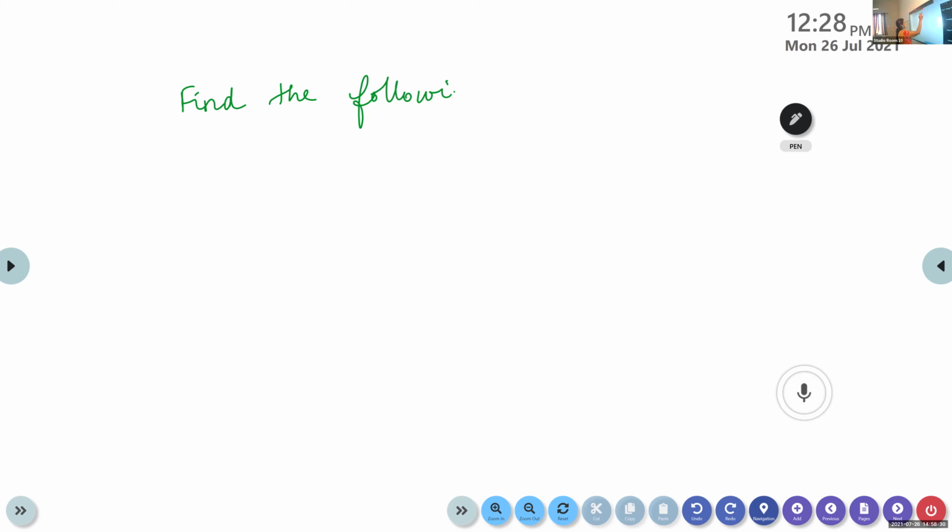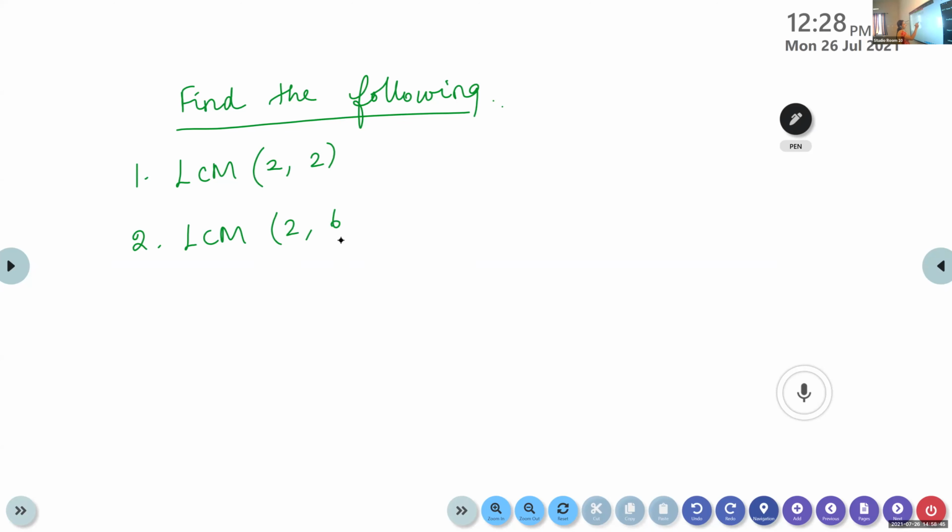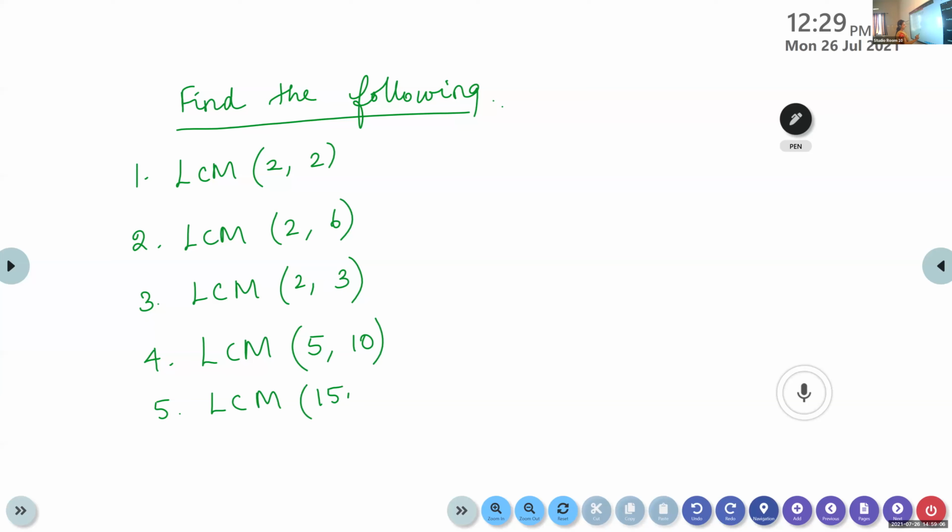First one, LCM of 2, 2. Find out these answers.